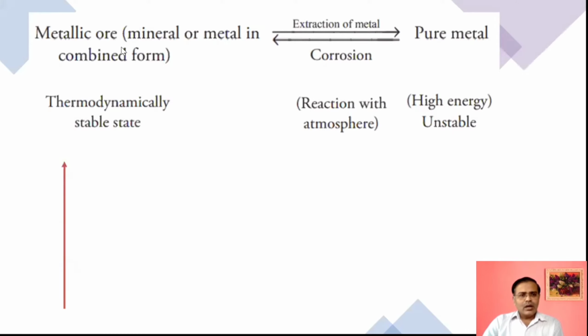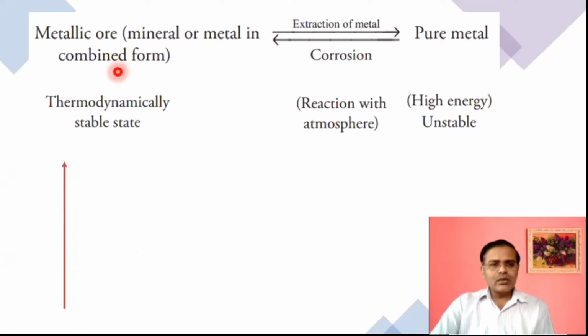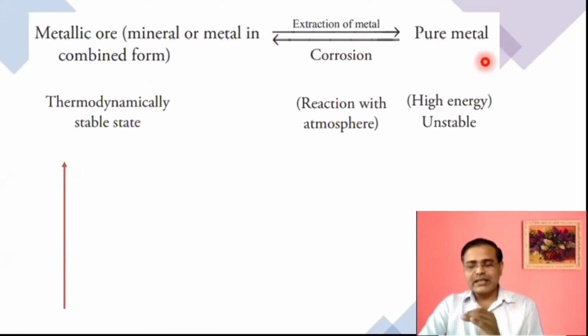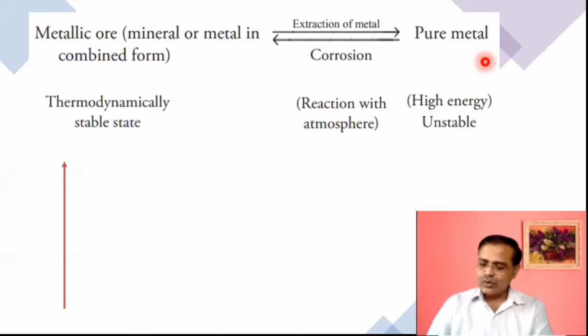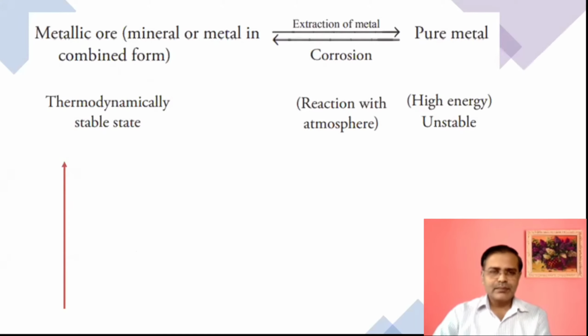Now, remember what you can see here: the metallic ore or the metal part which we have extracted, which we call mineral or metal in the combined form. The combined form is converted into pure metal, or we can say pure metal is at higher energy. I will show you with the energy diagram.